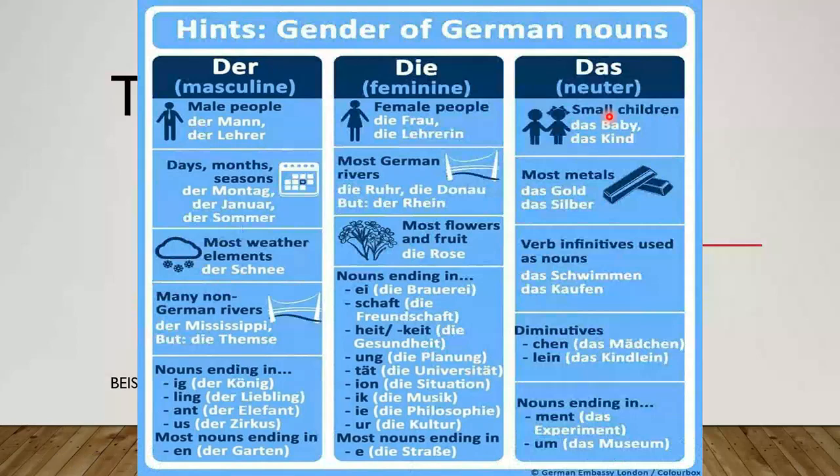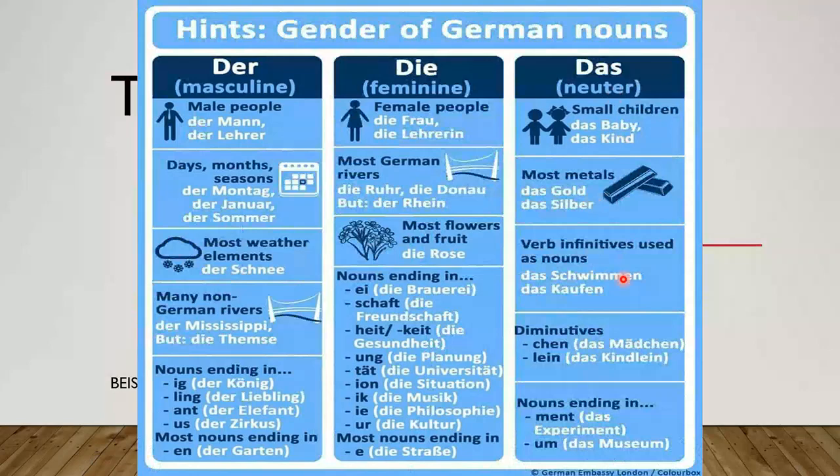And for das, which is neutral, this is a bit tricky, I would say, because I'm not sure why Germans say it like that, but that's how they say it. So can't help it. We just have to learn it. So they say das Baby, das Kind, it's neutral, right? So it's not that if it's a baby boy, you can say der Kind. If it is a baby girl, we might say die Kind. That will not work here. It will always be neutral.